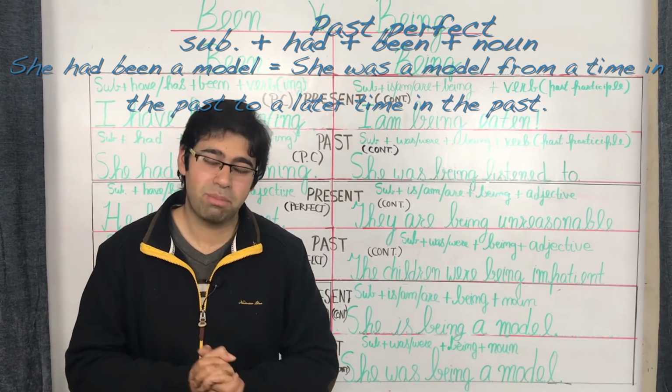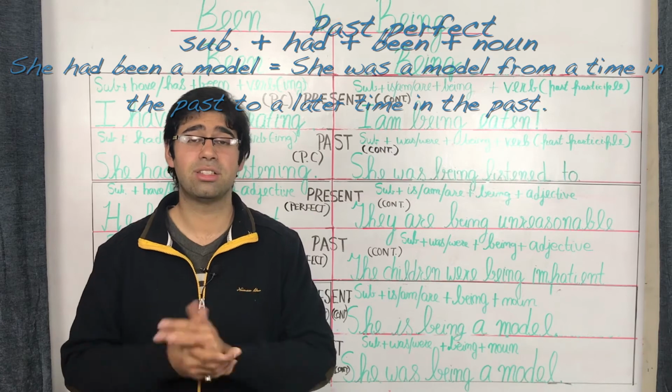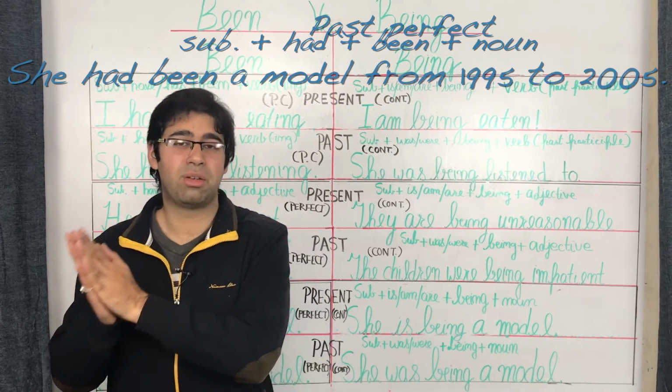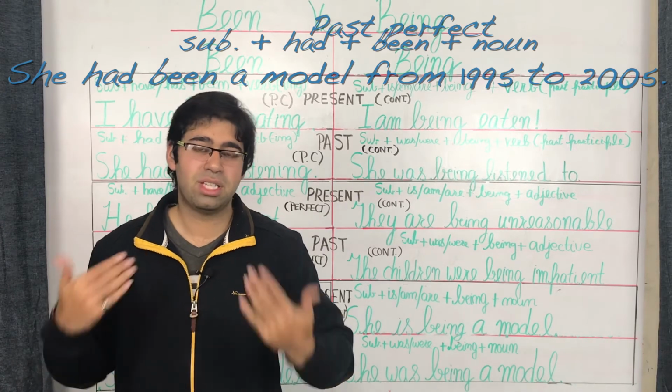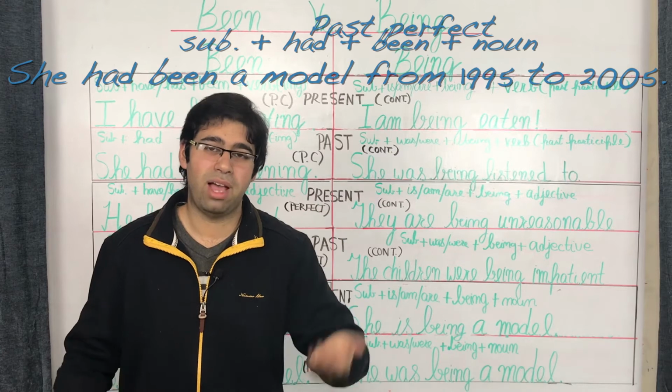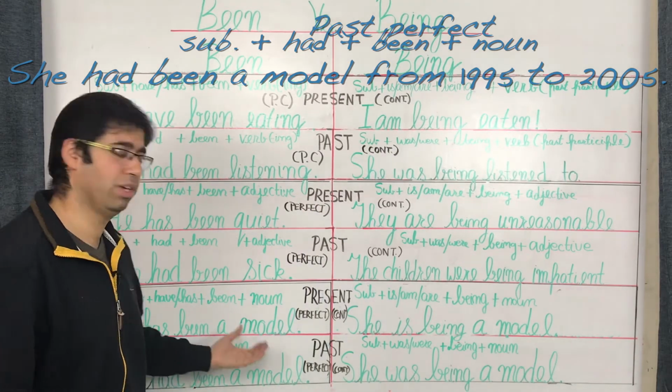An example coming up here as well. So you have a sentence such as she had been a model from 1995 to 2005. This being 2017, both the time periods pertaining to the past. Hence you have that sentence as she had been a model.